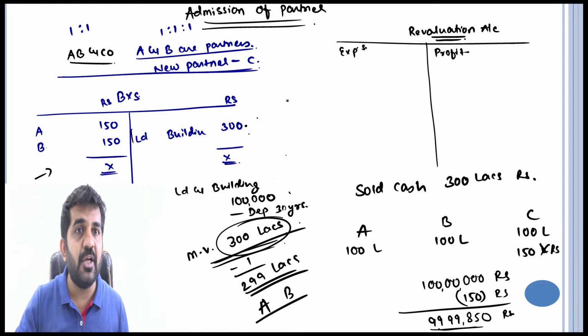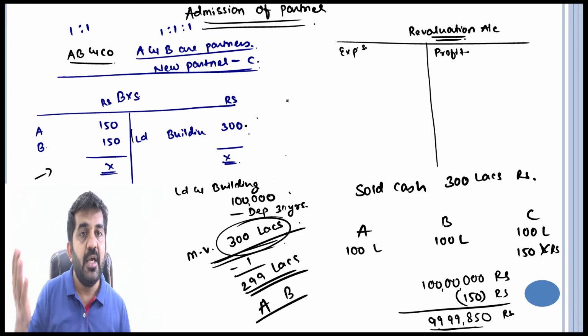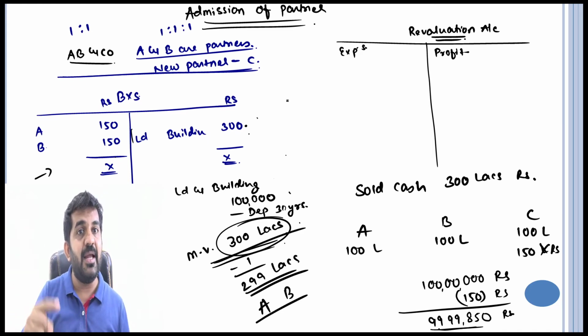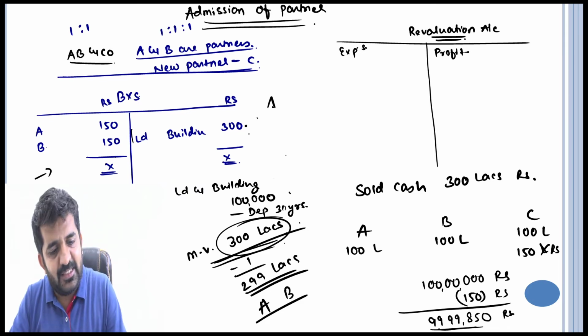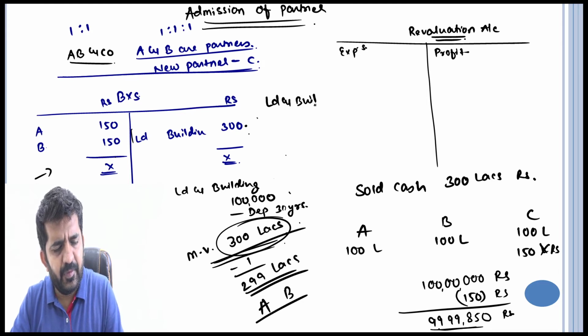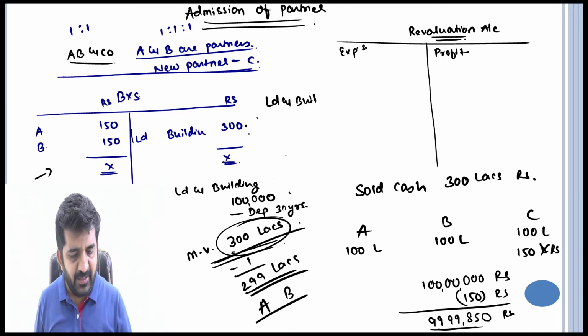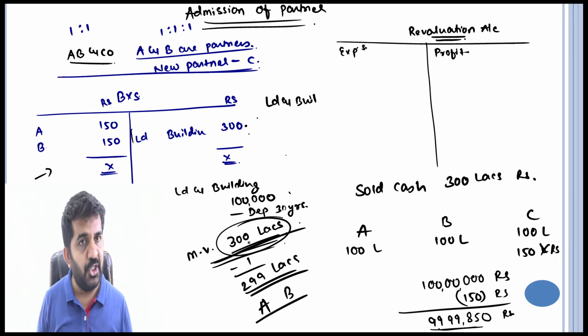What will be the journal entry? The asset has which balance? Debit balance. If I want to increase that balance, I'll have to again debit the asset. Land and building account debit. How much money? I need to make it 300 lakhs, that is 3 crore.